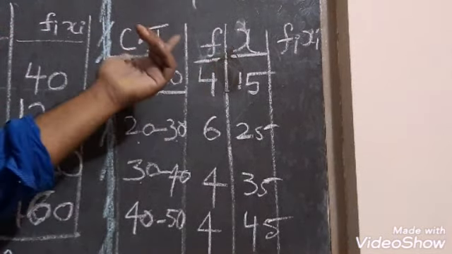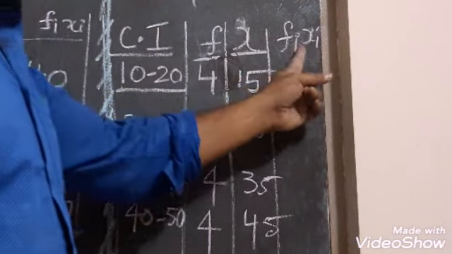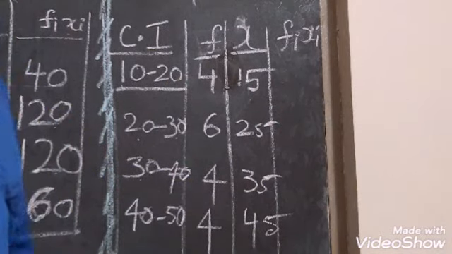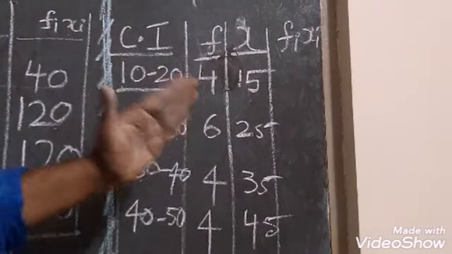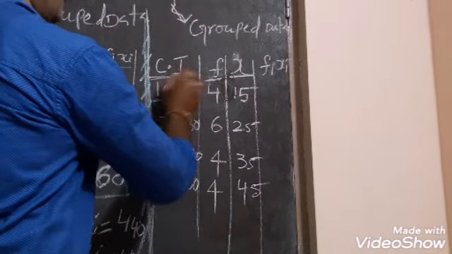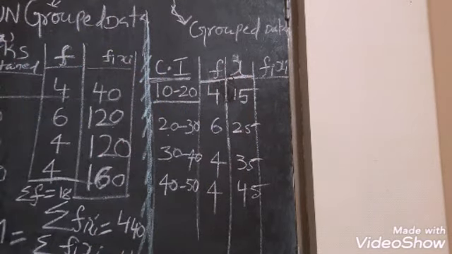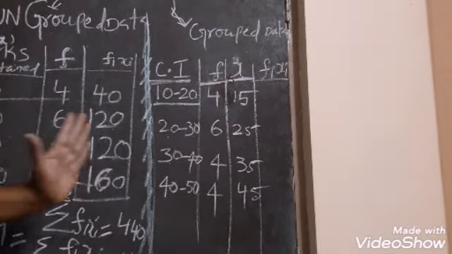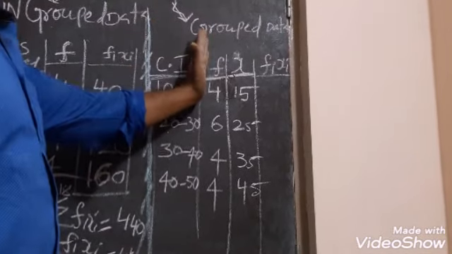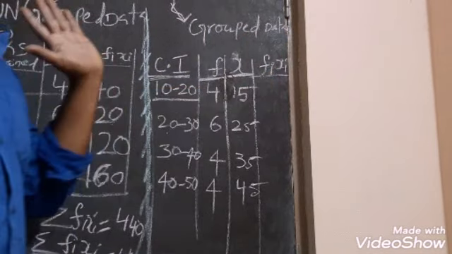What is X? What is class interval? What is frequency? And in calculation, we will take each class for FiXi. In the same way, we will do the problem, but I will do the problem separately. You only need to know the particular words, terminologies, which we used here in the table. In grouped data, we maintain the details of class interval, frequency, mid value of the class interval, and FiXi.